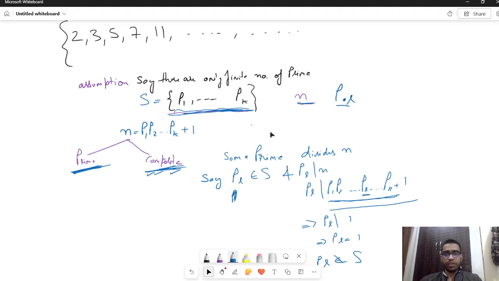The question that we were dealing with is, does this list exhaust or not? Does this keep on going, or at some point do we find all the primes and the list is finished, exhausted? That was the question. Now we made an assumption here. Suppose there are only a finite number of primes, that this list does end, and there is a limited number of primes. We said say there are k number of primes.